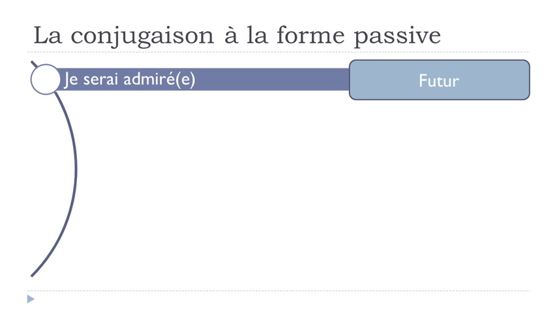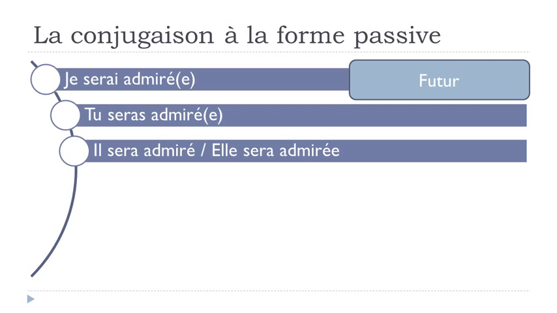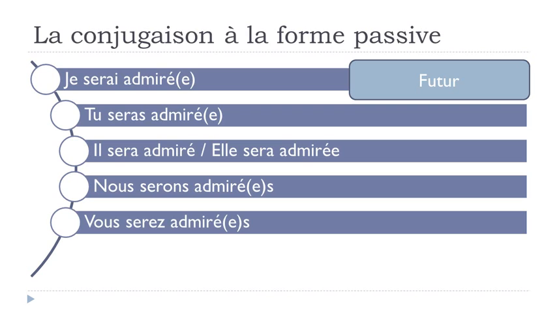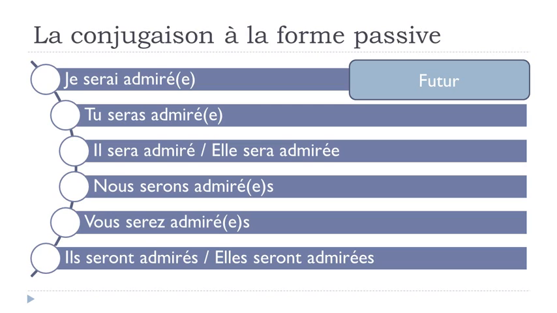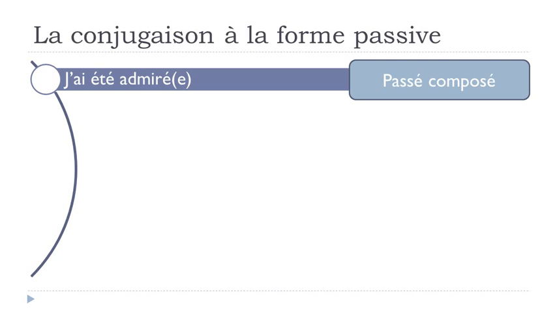Je serai admiré, tu seras admiré, il sera admiré, elle sera admirée, nous serons admirés, vous serez admirés, ils seront admirés, elles seront admirées. All right? So if we want to make this structure at the passé composé form, j'ai été admiré.